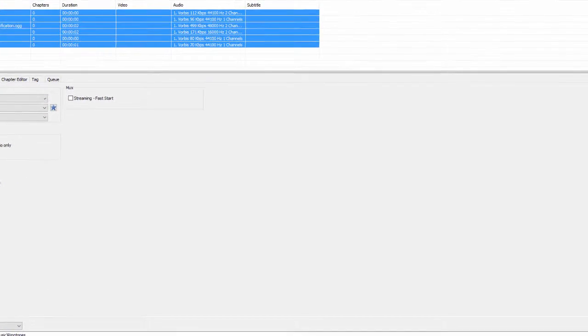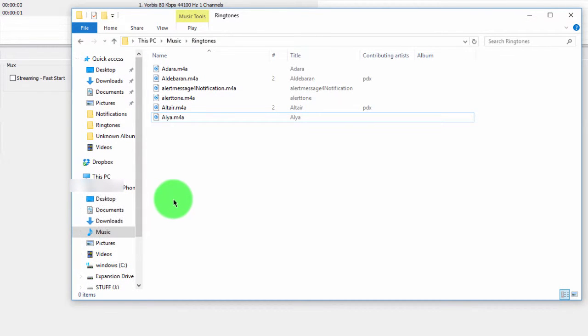Now, we need to go to that file location, and then we need to make sure that the files are in the right format. M4A is nice and all, but your iPhone wants M4R. R as in Ricky, R as in robot. Because that's the ringtone format that it's looking for.